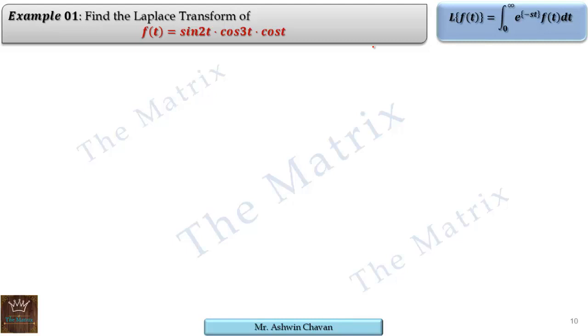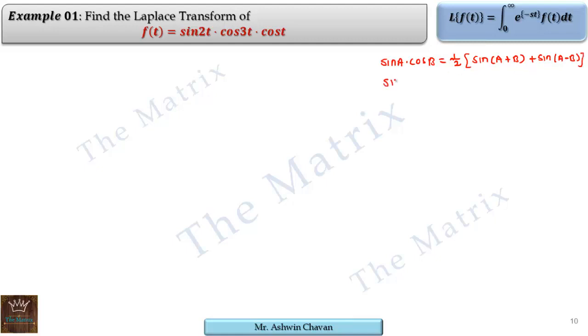So we need this formula here, that is sine a into cos b, we have half of sine of a plus b plus sine of a minus b. This is known to us, but still for revision.